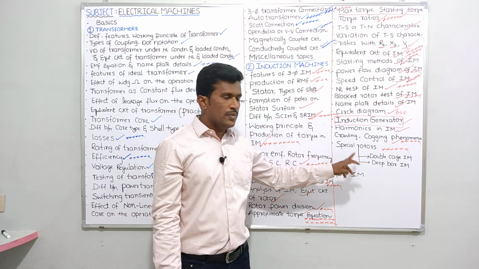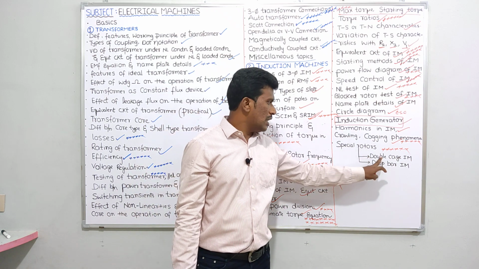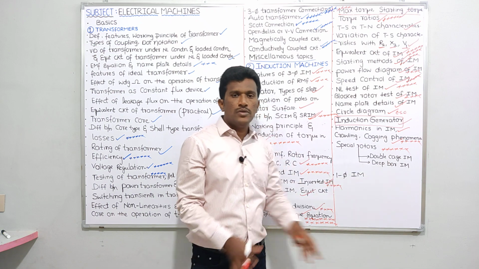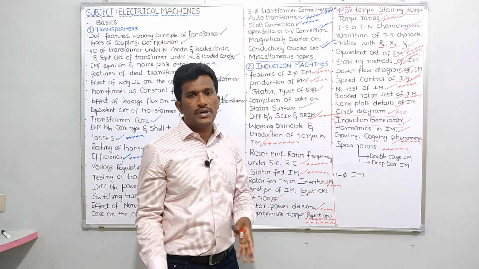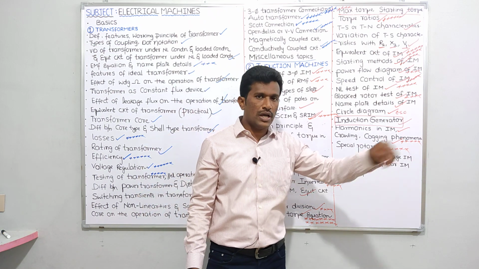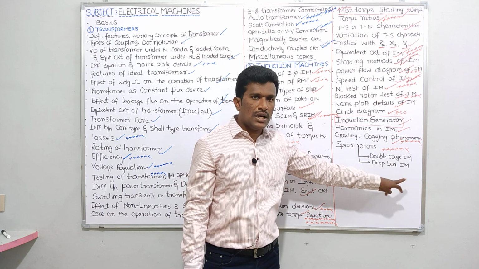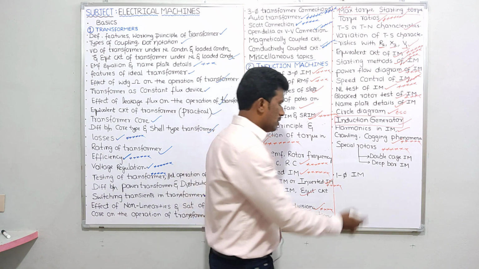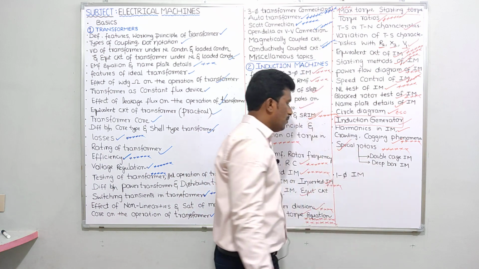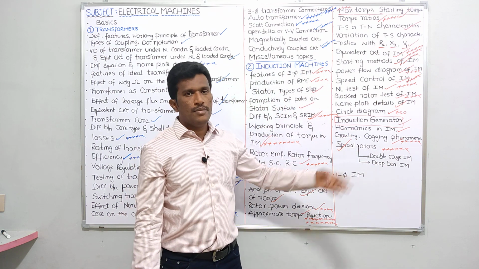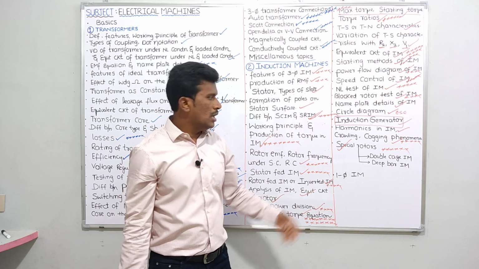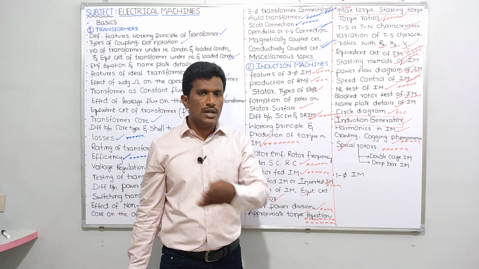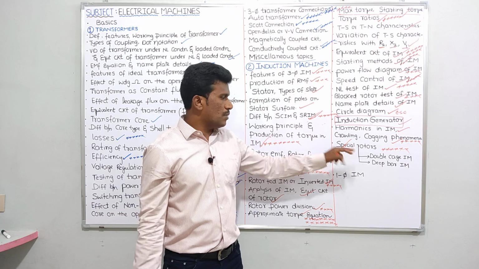Special rotors means we have the double cage rotor. If I use a double cage rotor, that motor can be called a double cage induction motor. If I use a deep bar rotor, that motor can be called a deep bar induction motor. Okay. So we will be seeing this topic. Maybe they may ask 1 or 2 questions from these special rotors in ESE or any PSUs. That's why we will discuss this topic also.